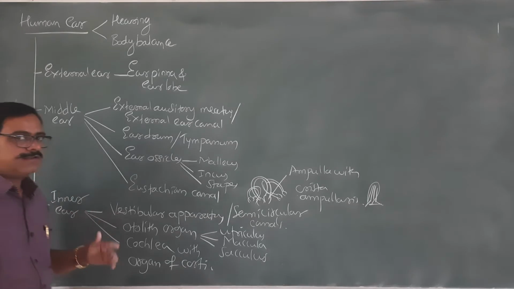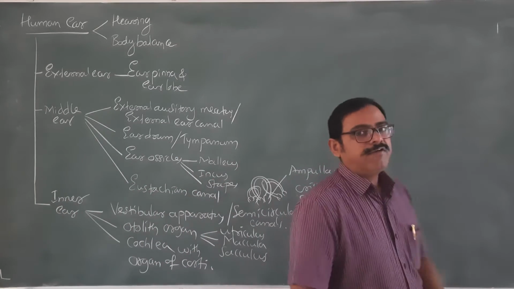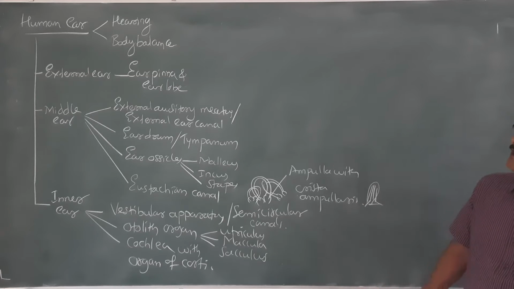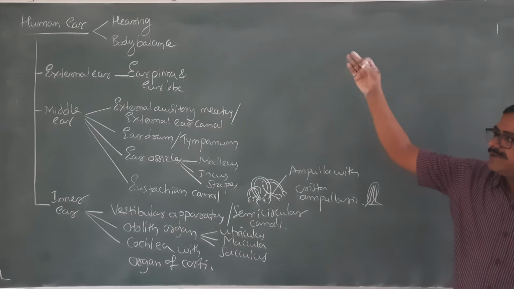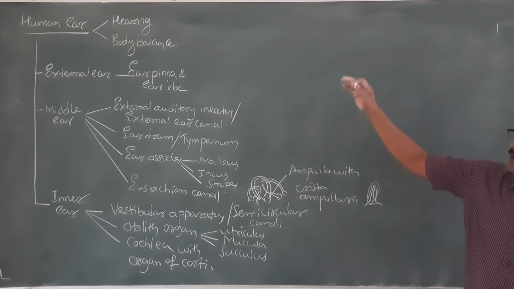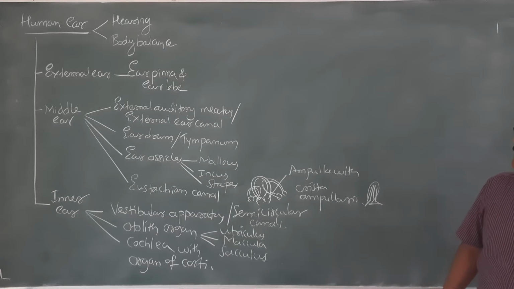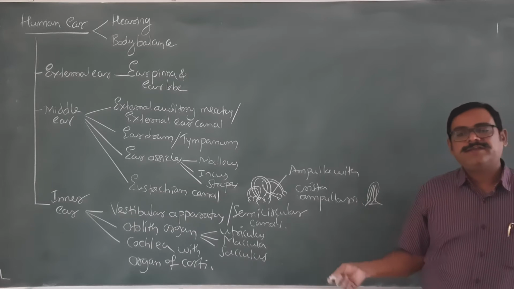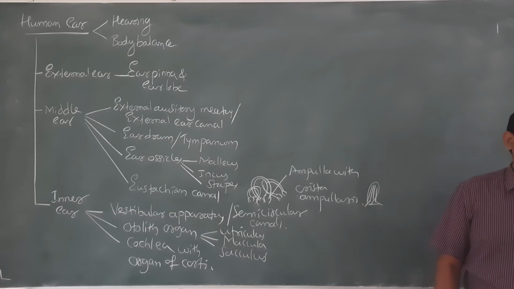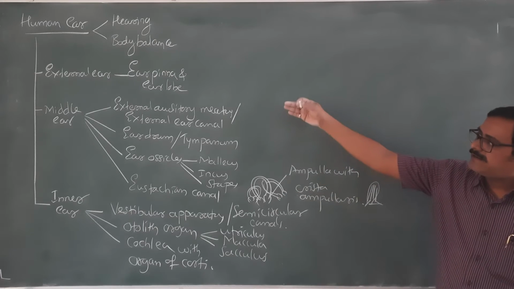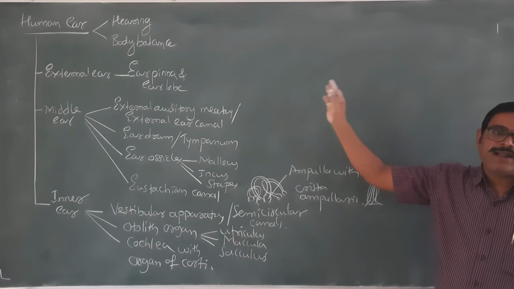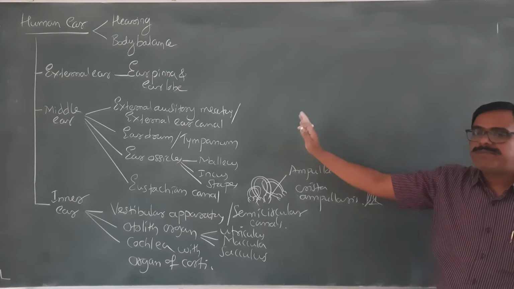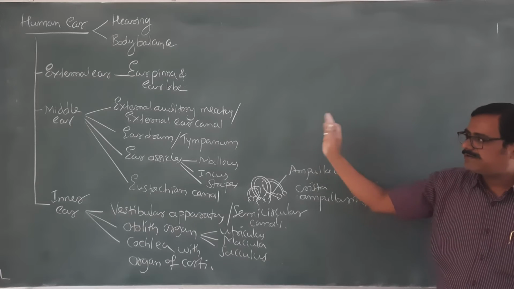You need to remember this is basically the outline of the whole structure of the ear. So we find mainly the external ear, middle ear, and inner ear. The middle ear has important components such as the external auditory meatus, meaning the ear canal, which has tufts of hairs and certain sebaceous or oil glands. It is a kind of filter that avoids the entry of dust particles. Then the eardrum or tympanic membrane moves because of the vibrations.